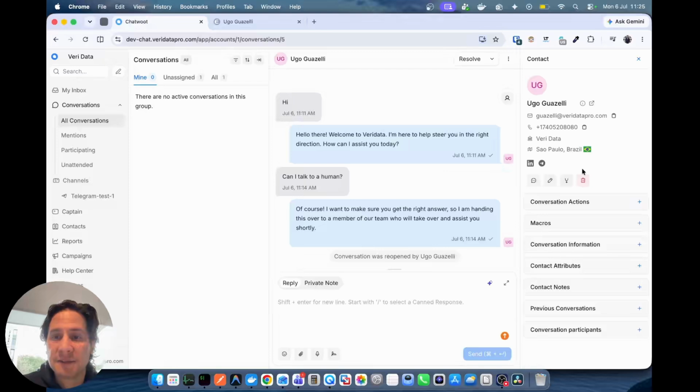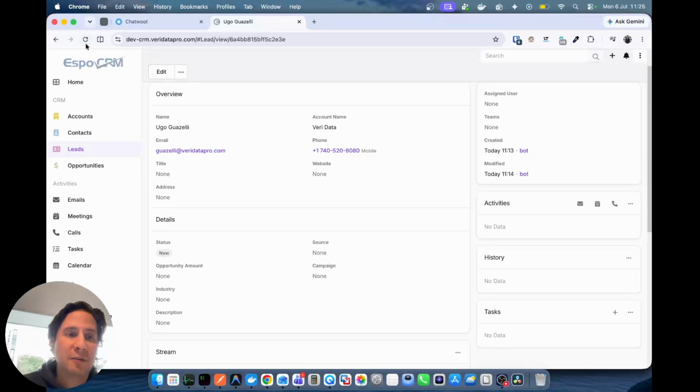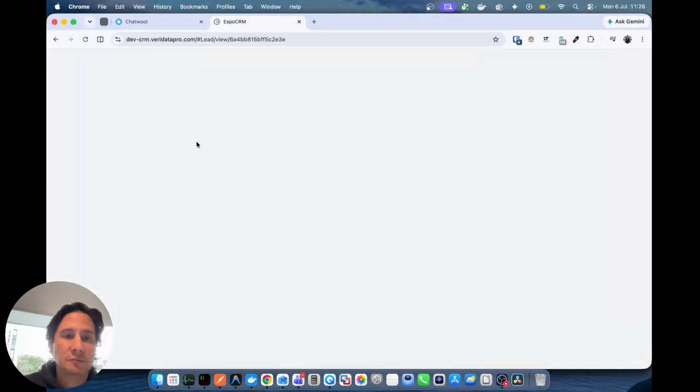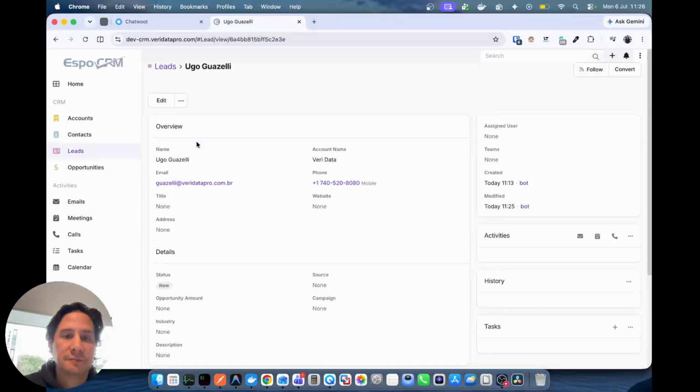It's just a test. And we see that the contact was saved successfully. If I refresh my page, I can see that in the Expo CRM, my contact is updated correctly.